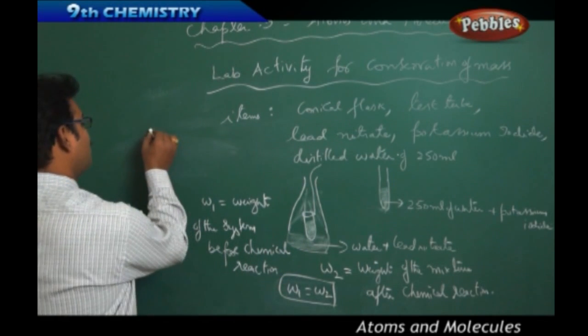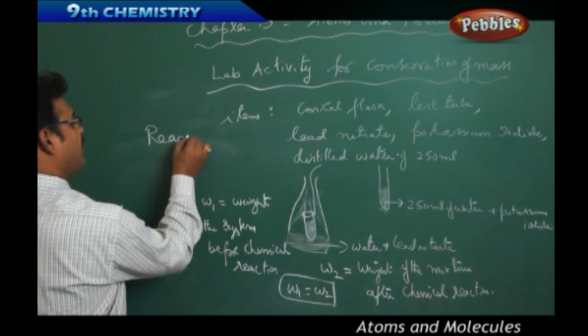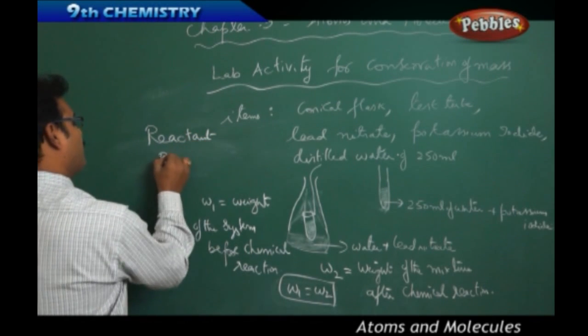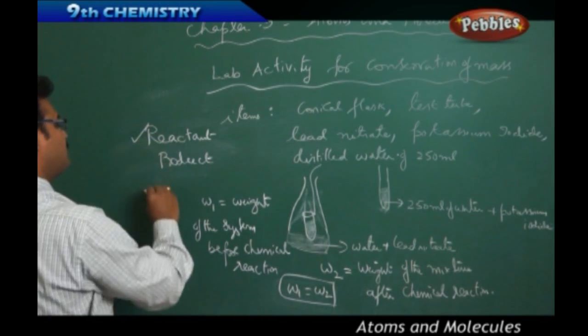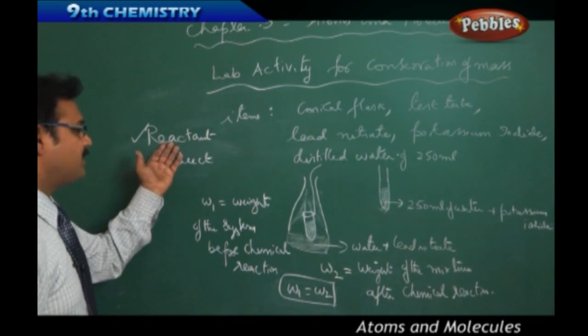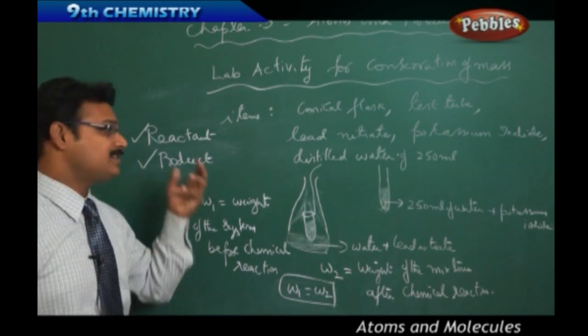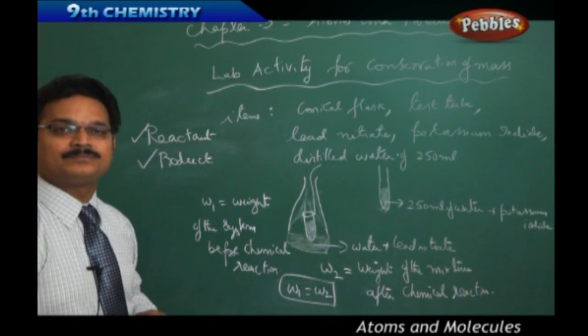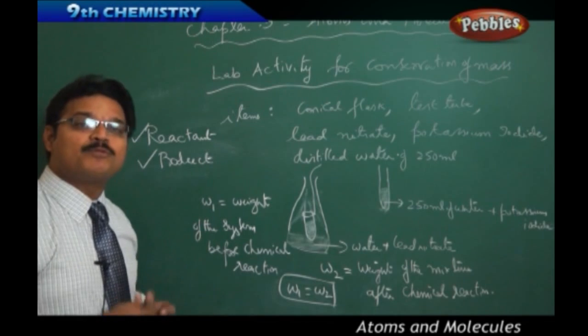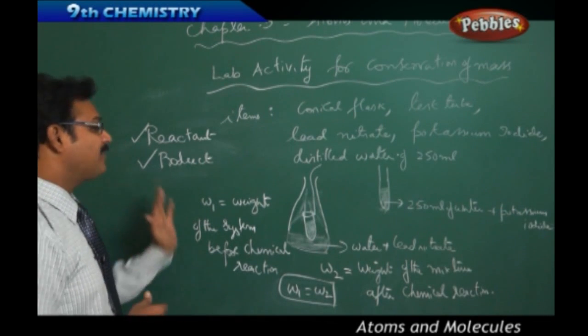Here I have used two words, reactant and product. What is meant by reactant and what is meant by product? Reactants are the substances which participate in a chemical reaction. Product is the output, what you got after the chemical reaction.